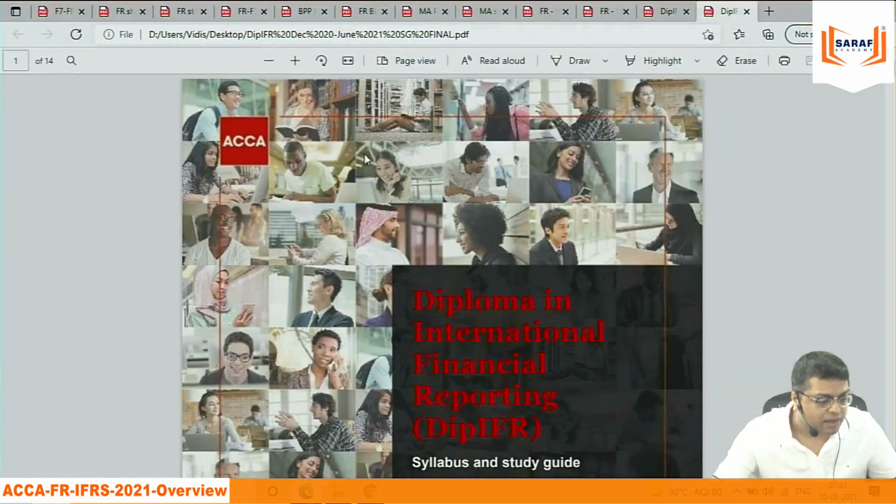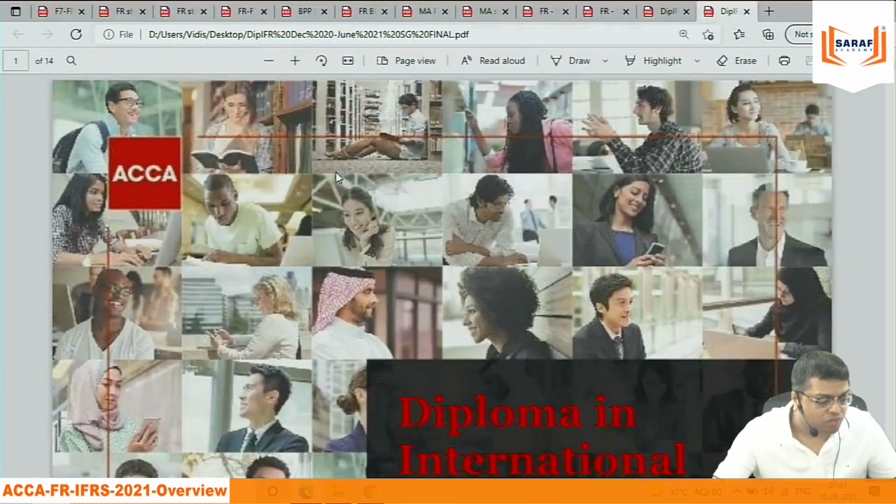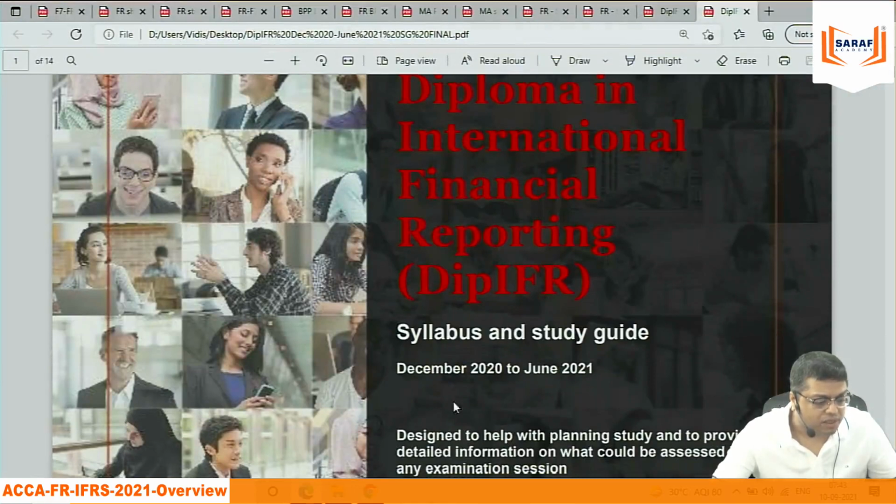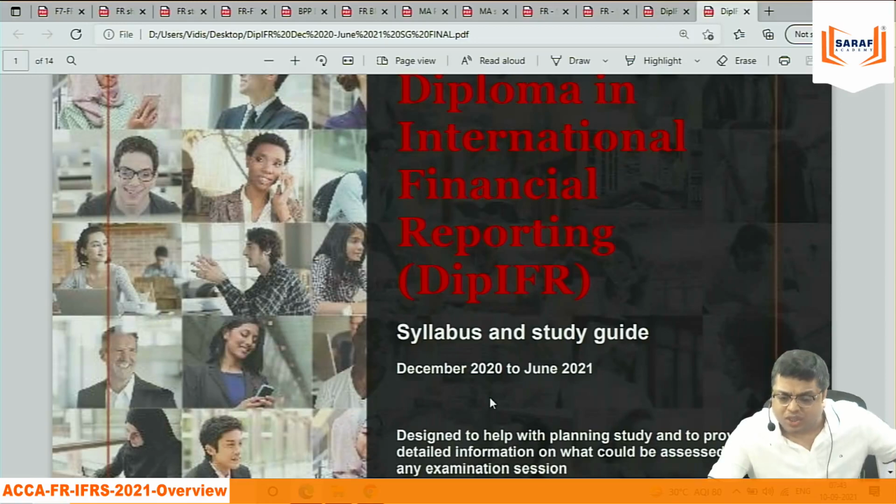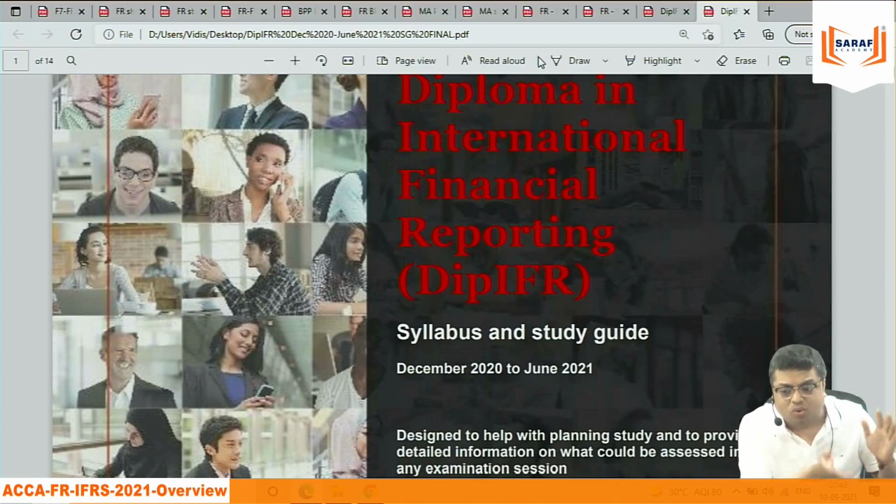And then there is the old IFRS syllabus, which applied up till the June 2021 exam, which was already over 3 months back. Why have I opened all these 4 syllabuses from the institute website? So that we get clarity on what syllabus the institute is saying. And why I have downloaded the old syllabus also, there is a reason.